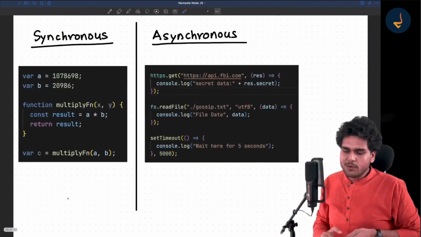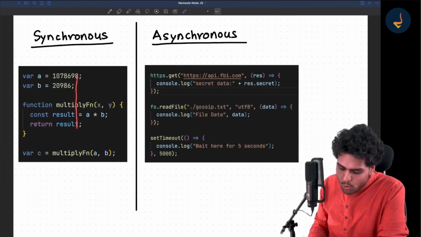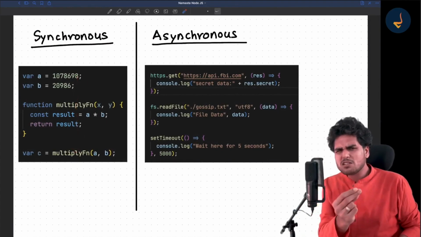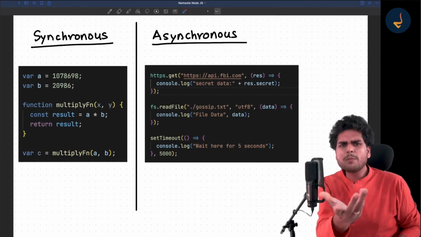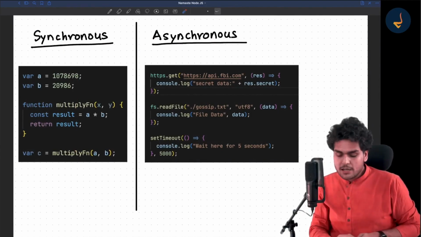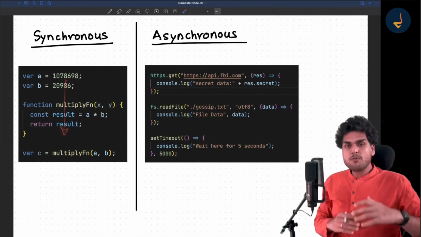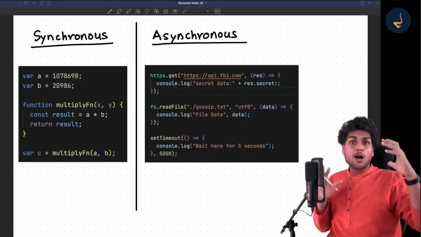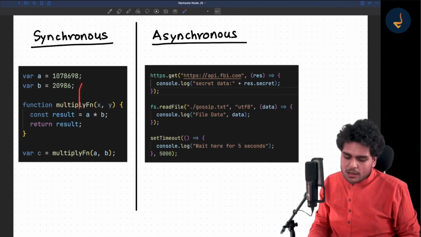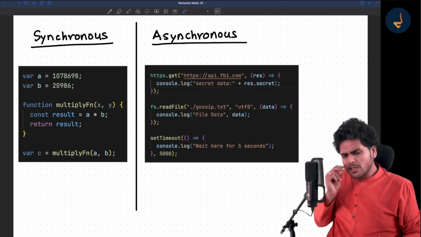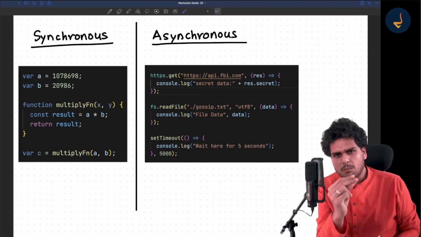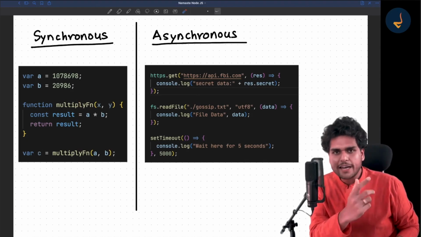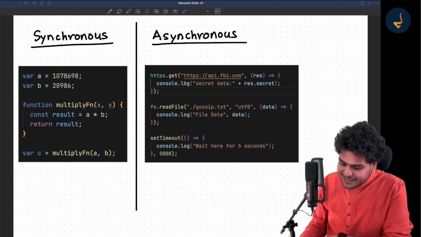So let me give you an example. This whole code can be executed by JavaScript in just a few milliseconds. In fact, a lot of code. Suppose you give it 1,000 lines of code, but all the code is synchronous, JavaScript engine can execute it like this, in a flash of milliseconds. But these things are slow.